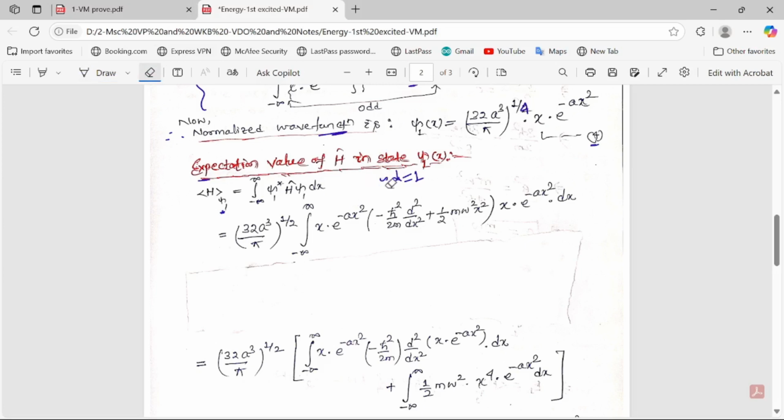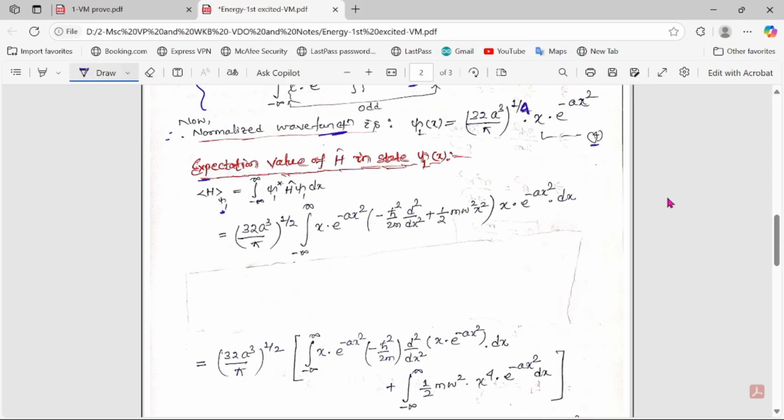Now we are going to calculate this integration, minus infinity to plus infinity, psi 1 star H cap psi 1 dx. So here psi 1 star will be (32 a cube by pi) to the power 1 by 4 into x e to the minus a x square, and psi 1 is also the same. So this is the constant.